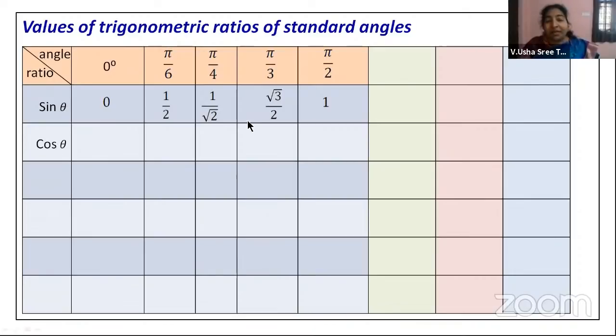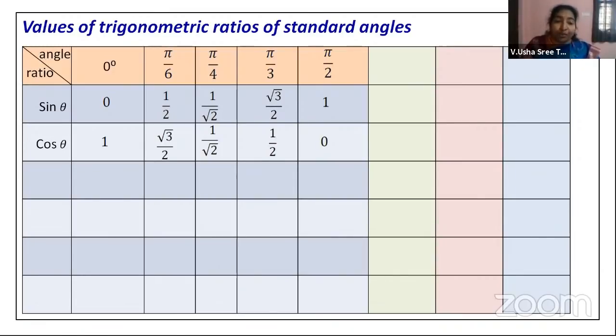So cos of 0 degrees will be 1. We will come exactly in the reverse way, children. Cos 30 will be equal to sine 60, which is root 3 by 2. Sine 45 and cos 45 will be the same, that is 1 by root 2. And cos 60 degrees will be equal to 1 by 2. And cos 90 degrees will be equal to 0.